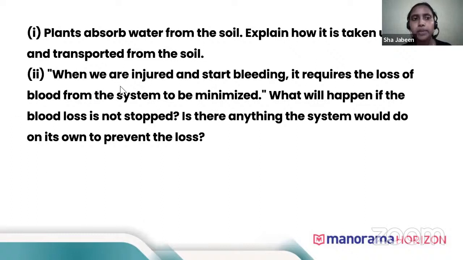Now, when we are injured and start bleeding, the loss of blood from the system needs to be minimized. What will happen if blood loss is not stopped? Obviously, the person will die, because ultimately all the blood will be lost from the body. Does the system do anything to prevent the loss? Yes, the system helps in blood clotting and prevents the loss.